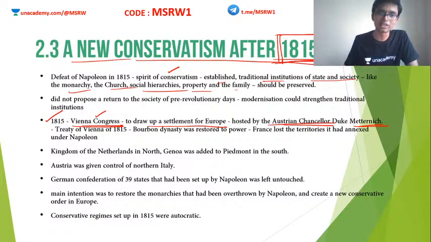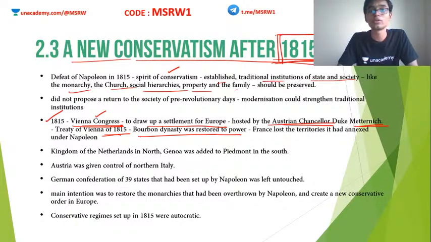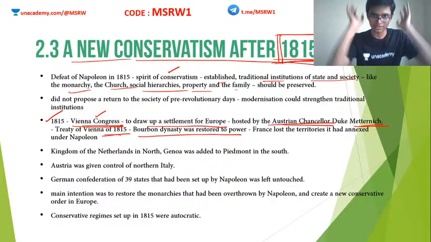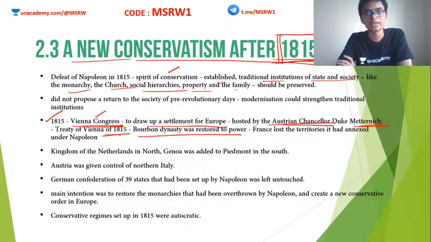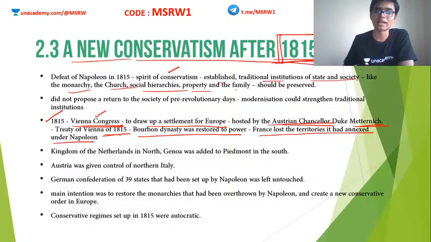Okay, so as per the Treaty of Vienna of 1815, the Bourbon dynasty was restored to power in France. Okay, before the French Revolution, I told you about Louis XVI and his wife Marie Antoinette, and Louis XVI was actually a part of the Bourbon dynasty. Okay, and this dynasty was overthrown and a democratic government was set up in France. Later Napoleon came to power and he took over. But as per the Treaty of Vienna, the government was replaced and the Bourbon dynasty was put back into power. Clear? France also lost the territories it annexed under Napoleon.